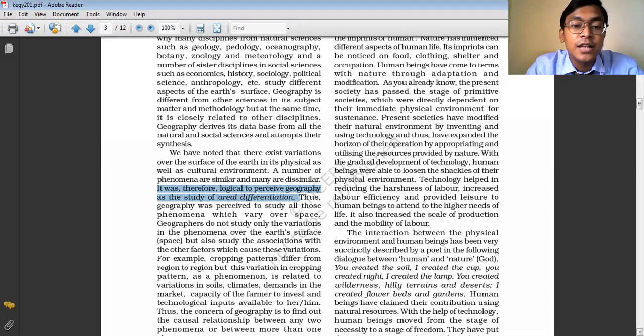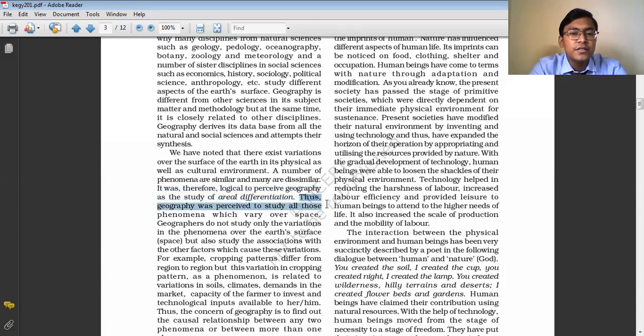So geography is a subject which studies areal differentiation. You can say that the subject matter of geography is areal differentiation. I mean, geography tries to study all those aspects in its own way. This is why it is said that geography tries to study areal differentiation. Means the phenomena which vary from one place to another, we try to understand the causes of such variations.